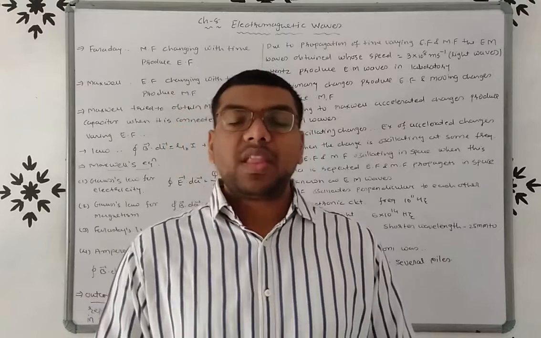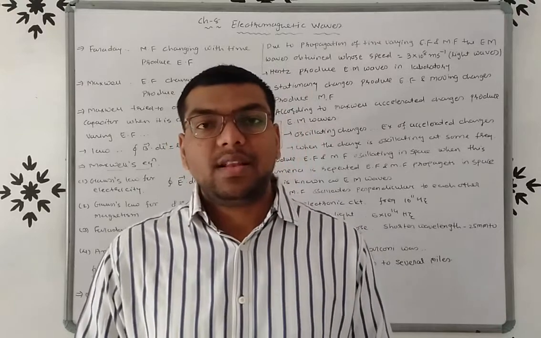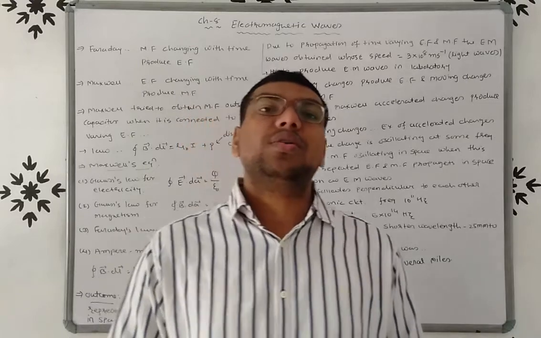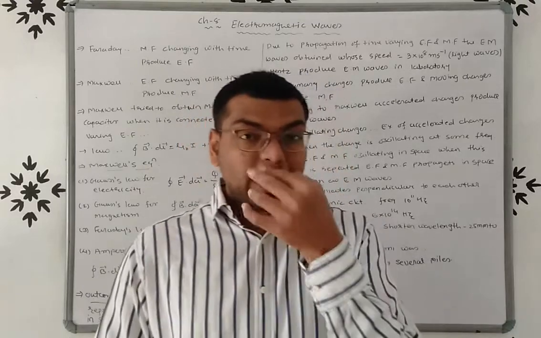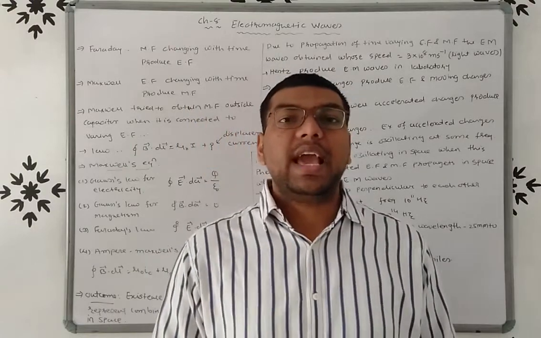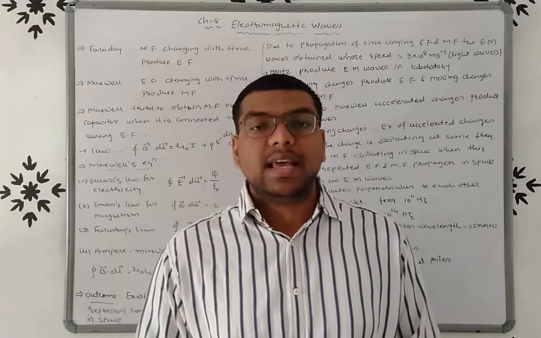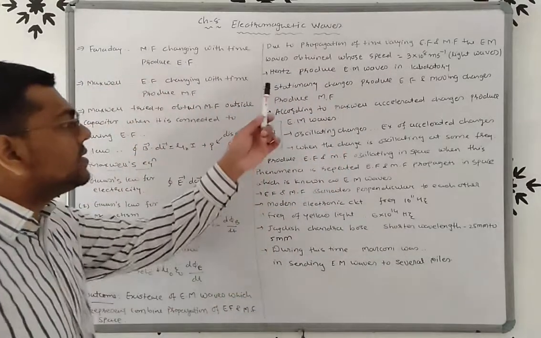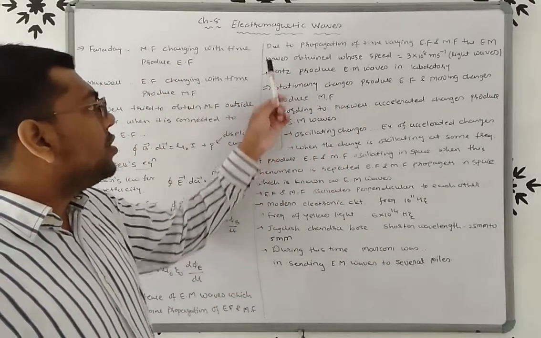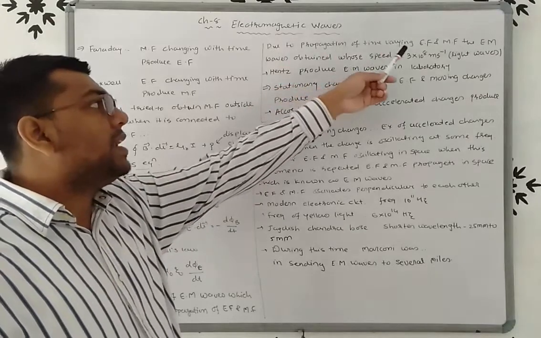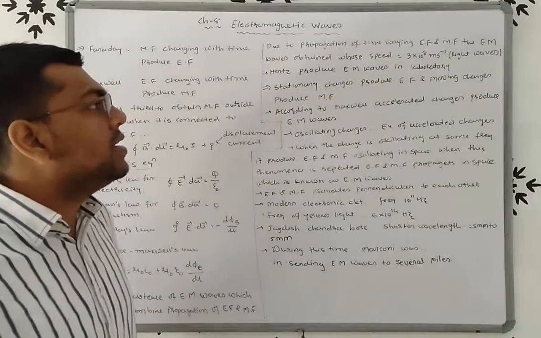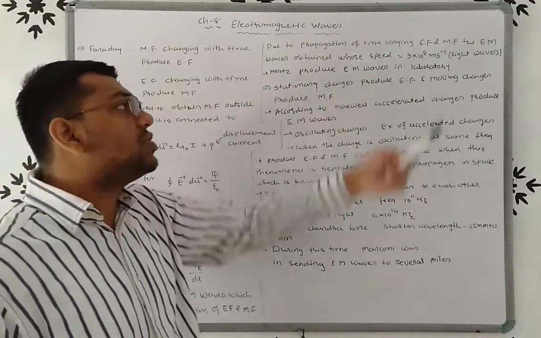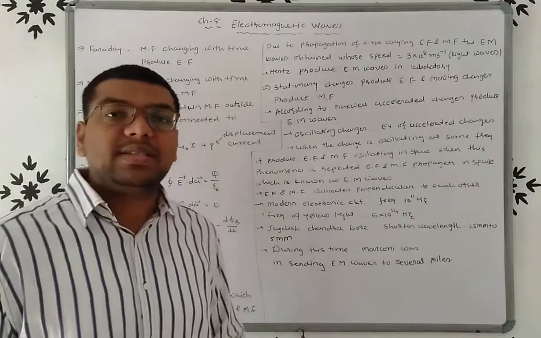So according to Maxwell, the accelerated charges are the source of EM waves, right? And the example of accelerated charges is the oscillating charge. So due to the propagation of time varying electric and magnetic field, the electromagnetic waves are produced whose speed is equal to 3 into 10 raised to 8 meter per second, right?